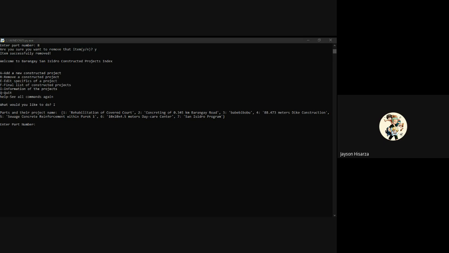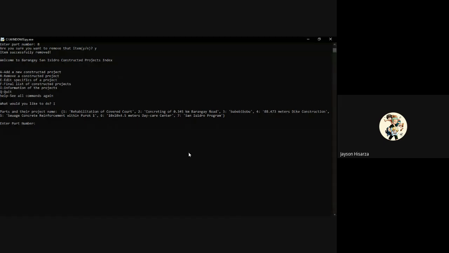So they ask us to know the information of the constructed project names. For example, we are interested in the project Rehabilitation of Covered Court. So we're going to enter part number 1.